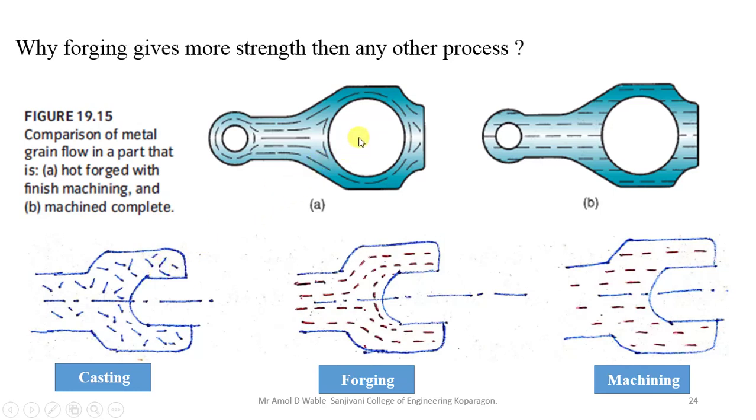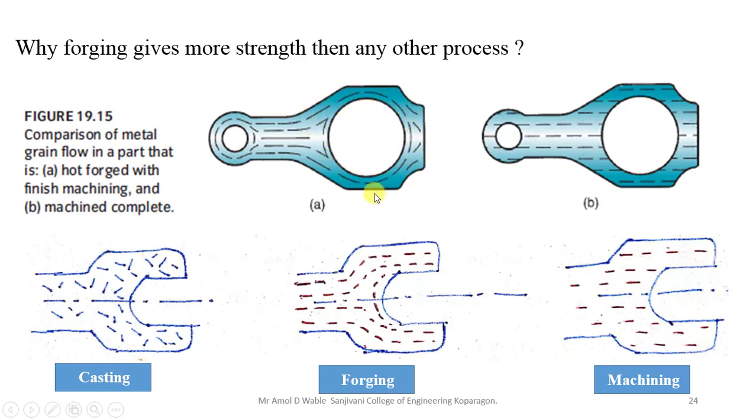Same way, this is a crank where more forces are generated on this circumference, as it is a rotating part. This inner hole comes in contact with the shaft and has to be rotated thousands of times within a minute. So it goes under a number of forces, or circumferential forces. To sustain that kind of force, you can see the grain structure in this way.